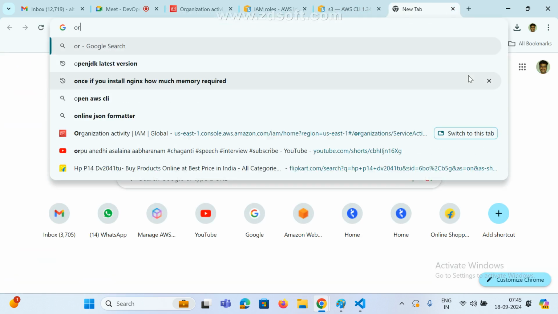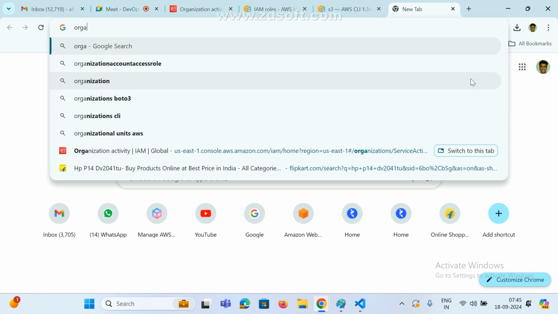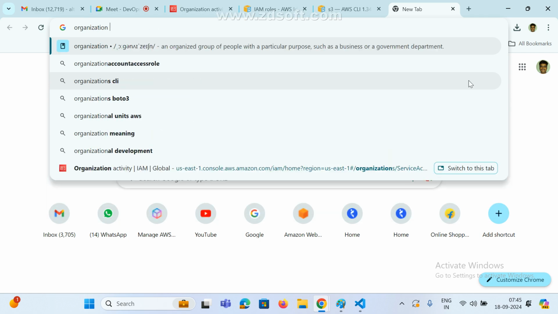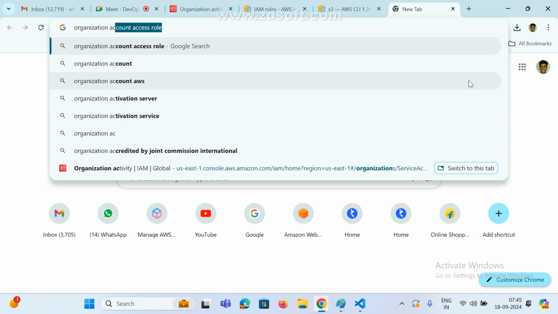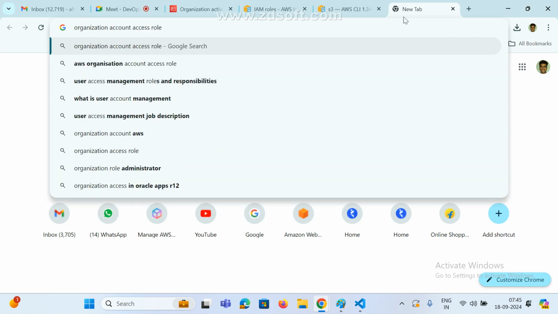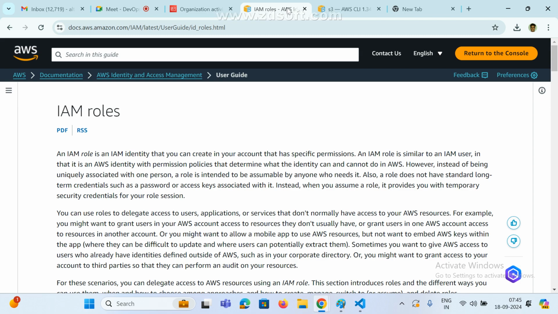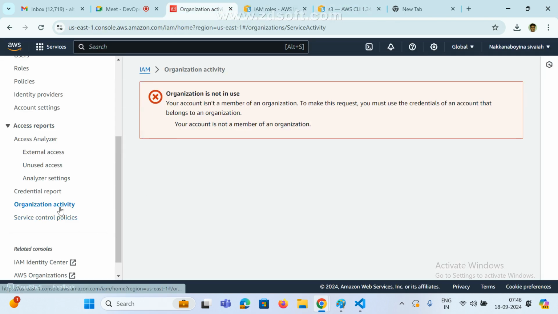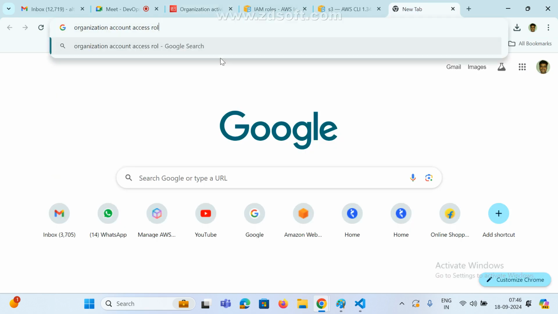What is this service? Organization activity.